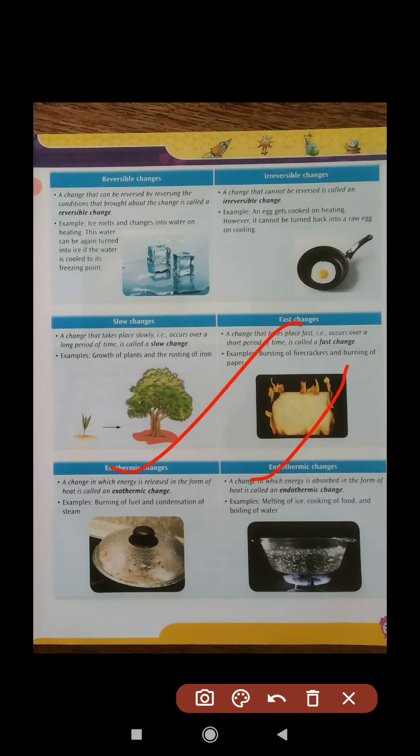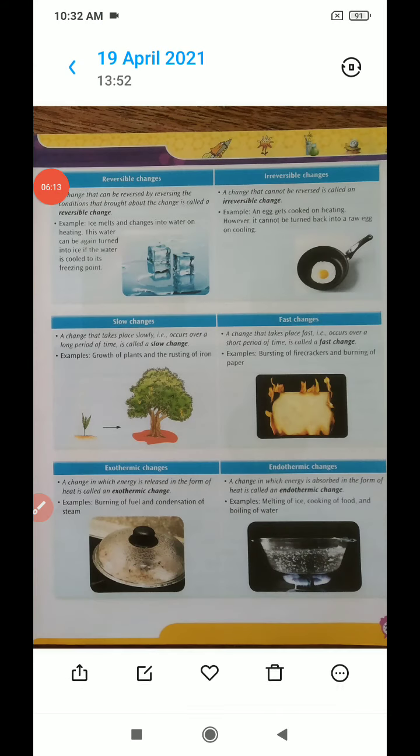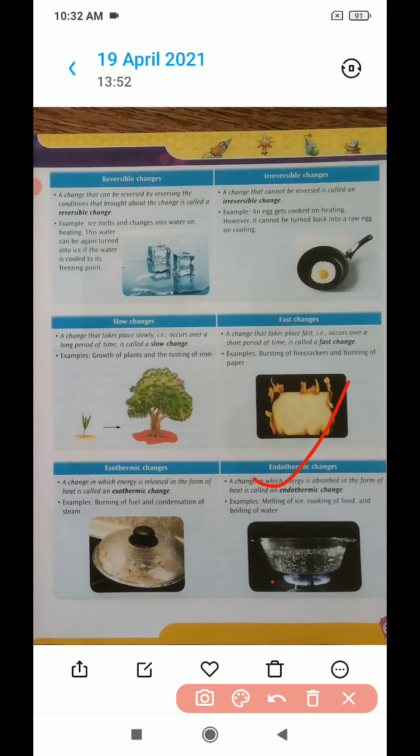Now endothermic and exothermic, students, you know, heat evolved during the process. So burning of fuel, condensation of steam, where heat is generated, that is an exothermic change. And endothermic change is where heat is needed, suppose during the cooking of food and boiling of water. Burning of fuel generates heat, but for boiling of water we need to give heat, that means endothermic, the water needs to extract heat to boil. Okay, so just keep it in mind, exothermic, endothermic.